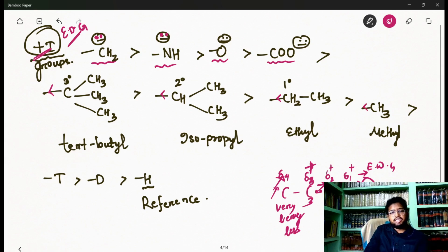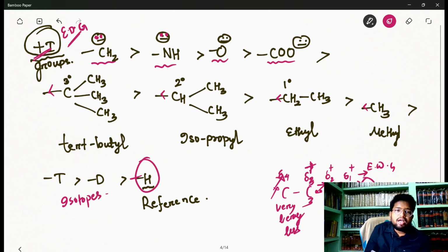These carbon containing groups are also donors, and as per inductive effect, 3 degree, 2 degree and 1 degree is the order. Then we have the reference, hydrogen. If we take the isotopes of hydrogen, deuterium and tritium, they will have more inductive effect than hydrogen. Similarly, when we come to withdrawing groups, there also we have to see a few more things regarding the withdrawing effect.